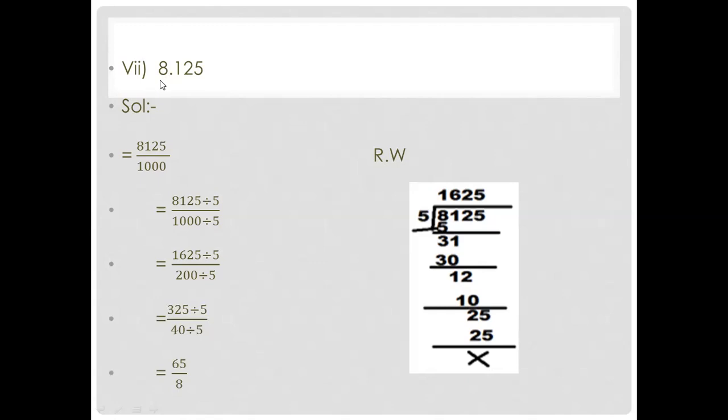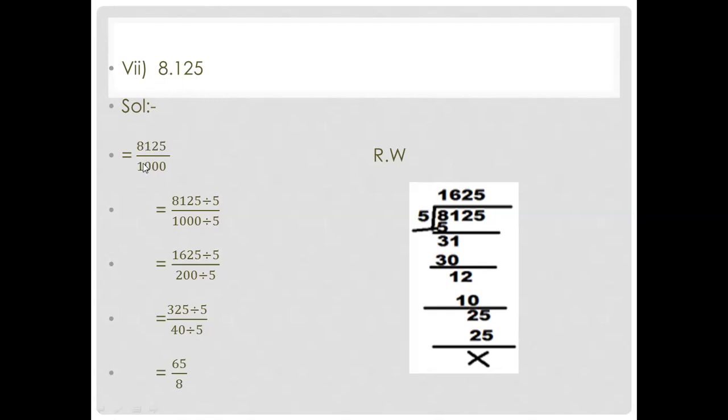How have we done this? 8.125. Remember one thing, if before the decimal you have 0, then no need to write it here. Before the decimal, if 0 is present, not any other number, then no need to write. But if a non-zero number is present, just like 8 here, then you will write it as it is, 8125.